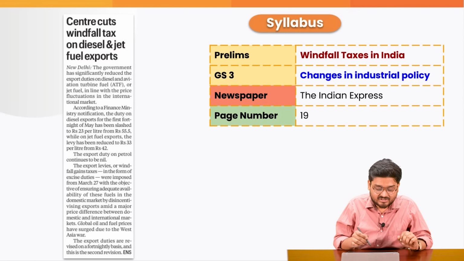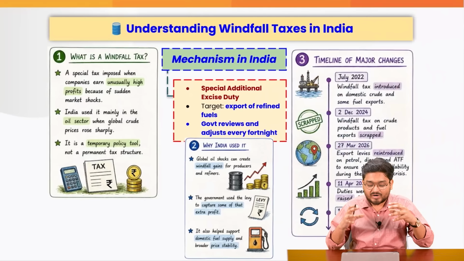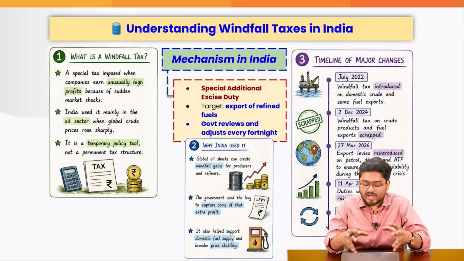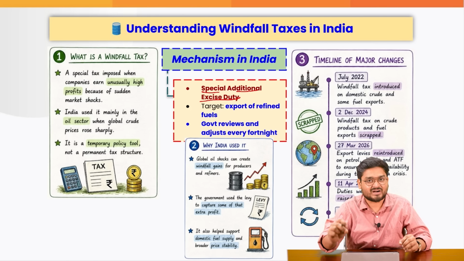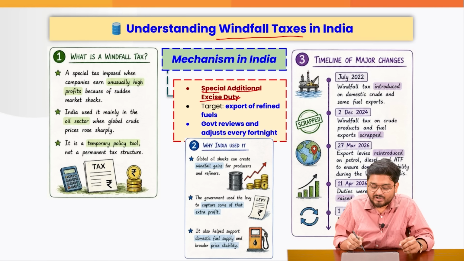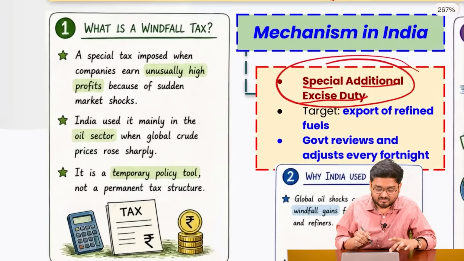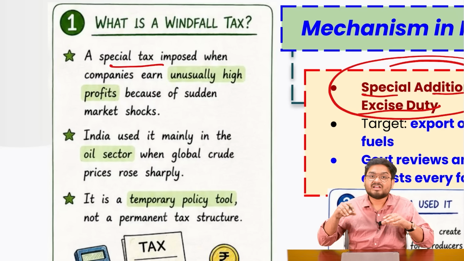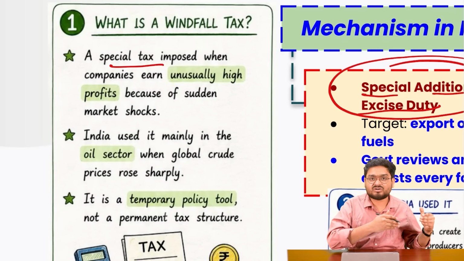The government of India has cut down the windfall taxes on diesel and jet fuel exports. What are windfall taxes? These are taxes levied by the government of India as a special additional excise duty. So in official parlance, we do not use the term windfall taxes. This term is only used for a special tax which is imposed on some companies which have a high amount of profits in a very short amount of time.